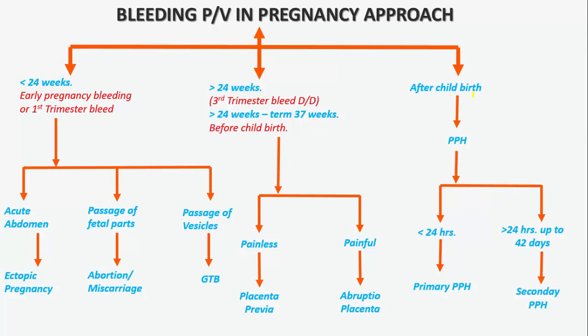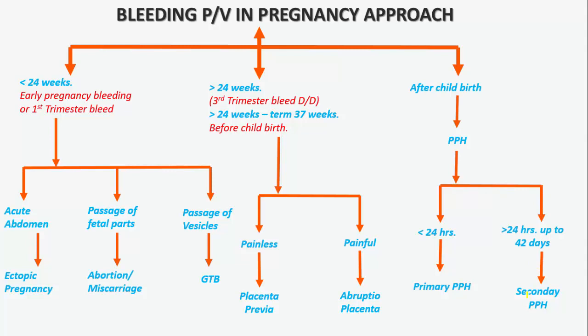If it is after childbirth, it is postpartum hemorrhage. In postpartum hemorrhage, if it is less than 24 hours, there is massive, abnormally high bleeding, and it is most likely primary PPH. If it is greater than 24 hours up to 42 days, then it is called secondary PPH.